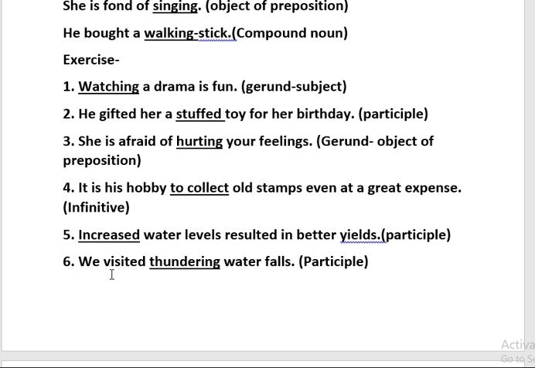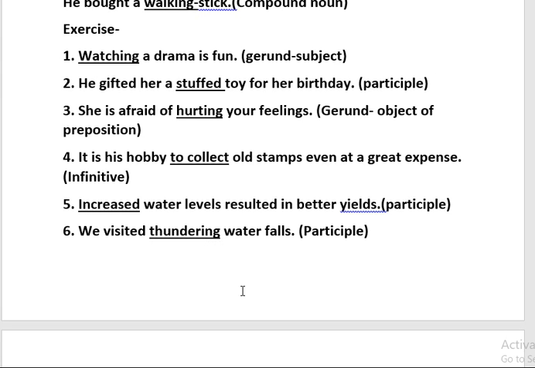And then the last here, we visited thundering waterfalls. Now in this sentence again, which waterfalls did we visit? Thundering waterfalls. So it is describing the waterfalls here. So here you can say it is present participle.